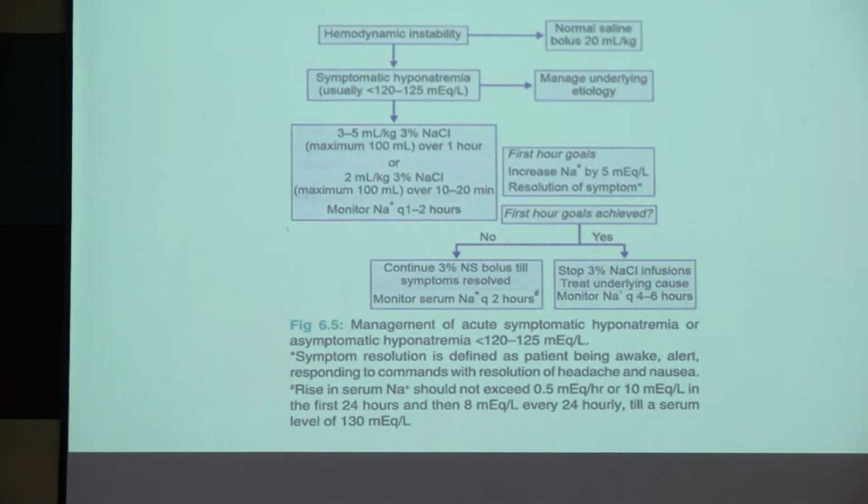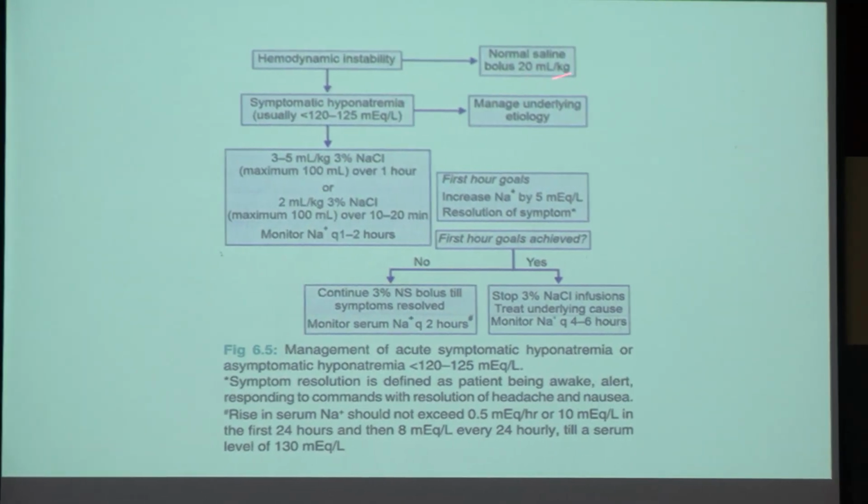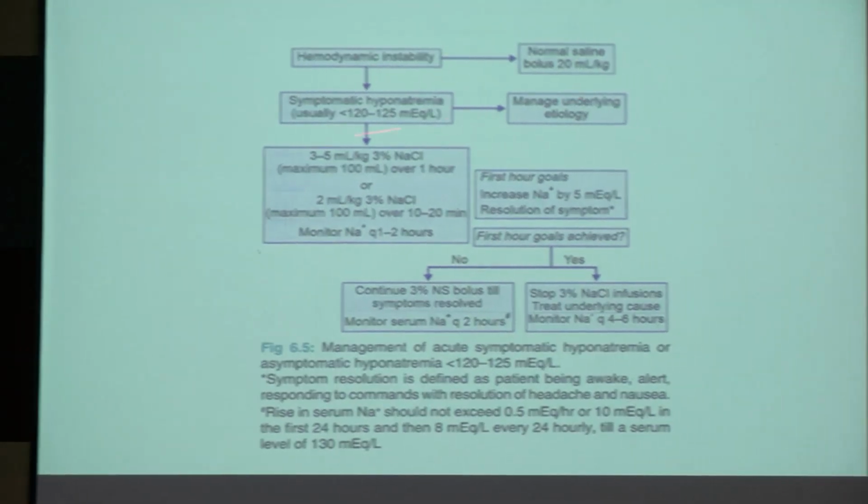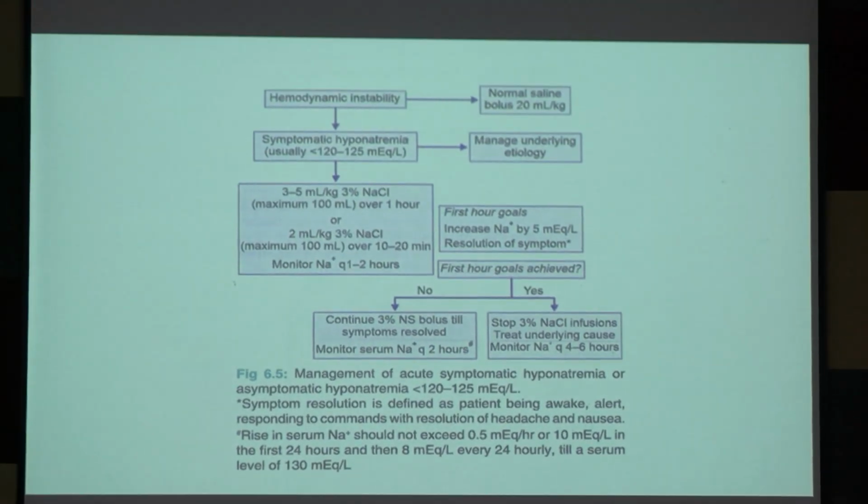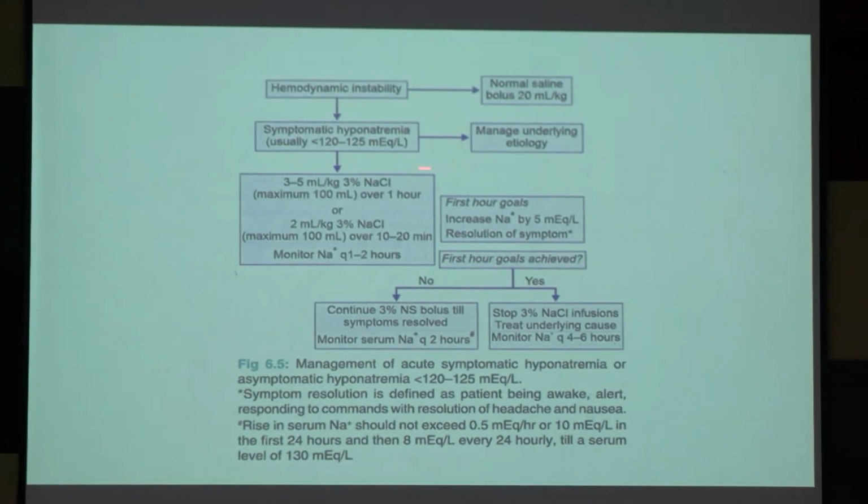First look: if hemodynamic instability is there, give a normal saline bolus. But if the volume status is normal but there is symptomatic hyponatremia, less than 125, go for the acute case. In acute case, you have to give a 3% NaCl bolus, but very gradually. Look, 3 to 5 ml per kg of 3% NaCl over 1 hour, or 2 ml per kg over 20 minutes.